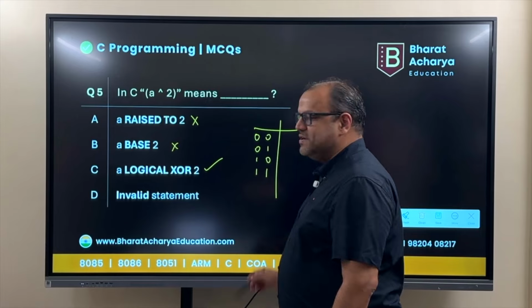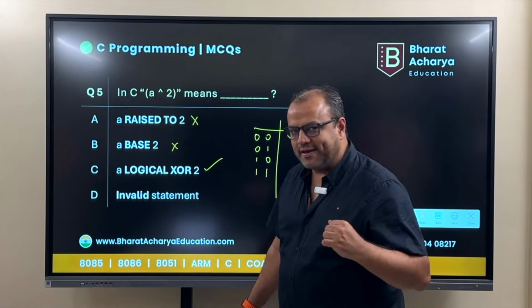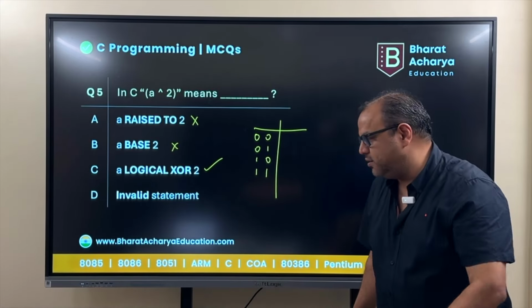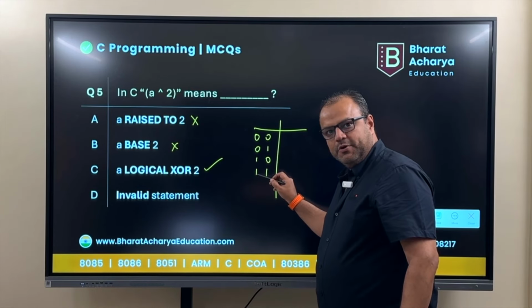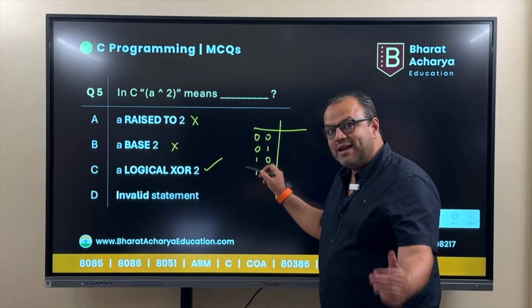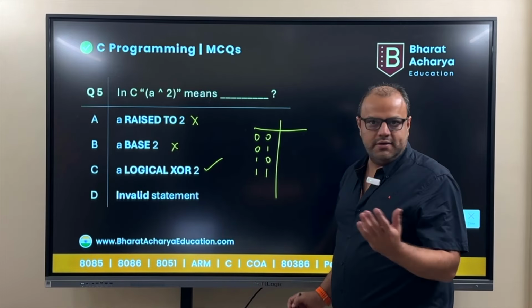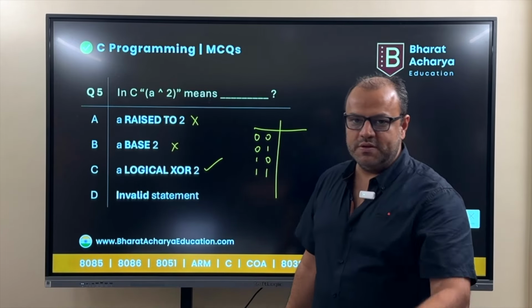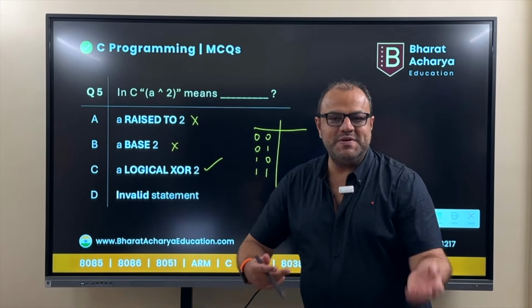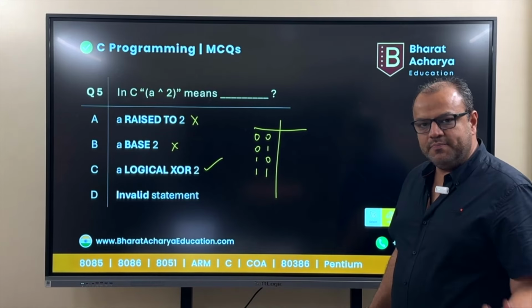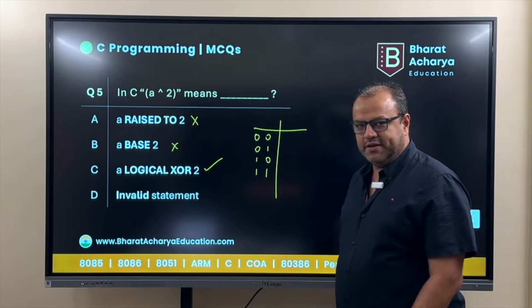Which operation? I just mentioned 3 operations, AND, OR, XOR. If you do an AND, you will get a 1 only for this case, because it means both of them, this is 1 and this is 1, so the answer is 1. Simple. AND gate, both of them should be 1. OR gate, this is 1 or this is 1, which means anything is 1. Even if both of them are 1, you'll get a 1. So you'll get a 1 for all these 3 cases.